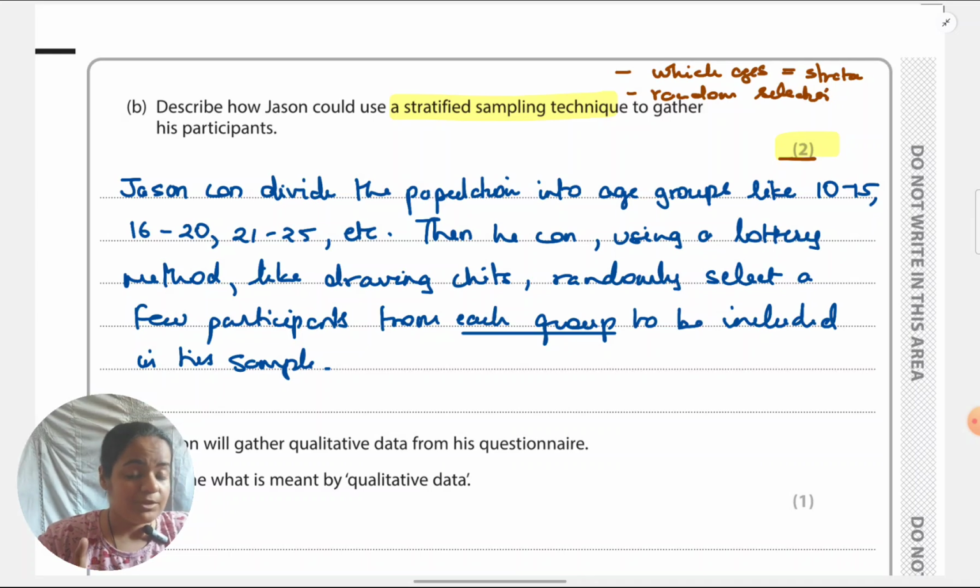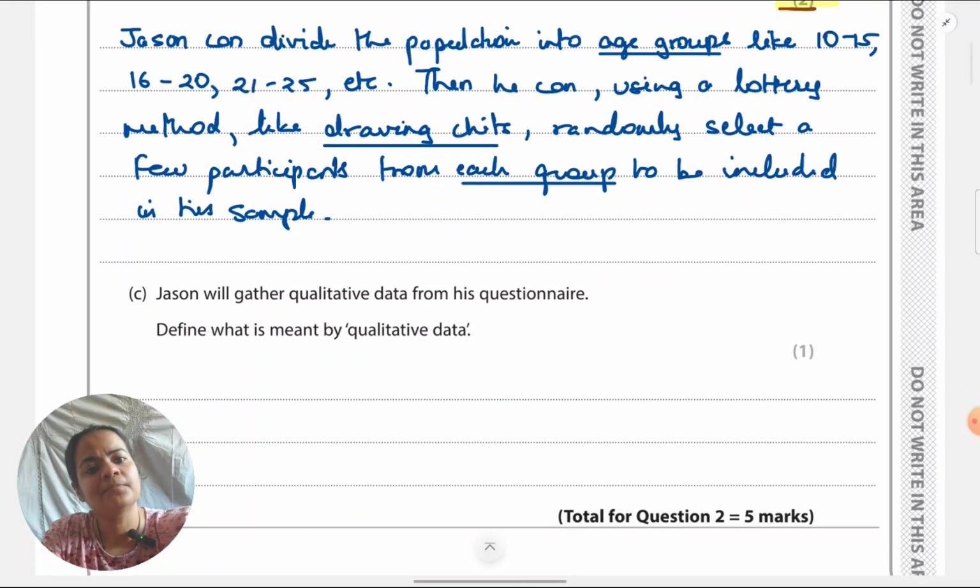Like I mentioned before, I just want to reiterate, I know things will come to your mind that he should select in proportion of the groups in the population. Like if some age group is a larger number in the population, he should be selecting more from that group. If it is lesser in some group in the population, he should be selecting lesser people from there. It's just that the scope of the answer is very narrow. It's only for 2 marks. That's why I have not written about those things. If it was asked for 4 marks, I would have written about those things.